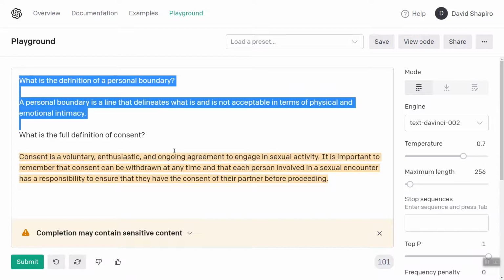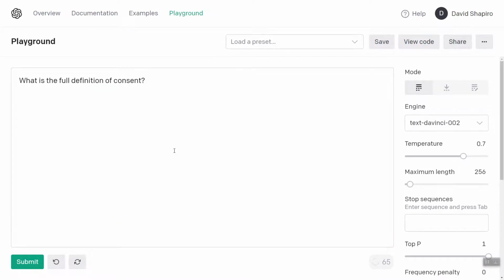So let's remove that, and I'll show you what was above it. The full definition is agreement to do something. See how the definition changes drastically? So let me copy that and then go back a little bit. Oh, it doesn't require, keep it. Okay, so anyways, you can see that what you write beforehand changes the next output.